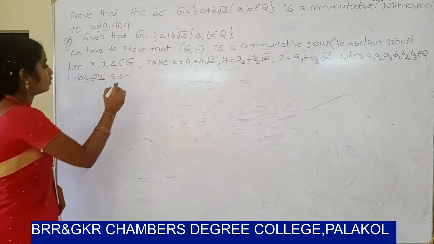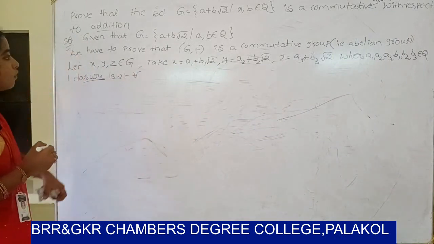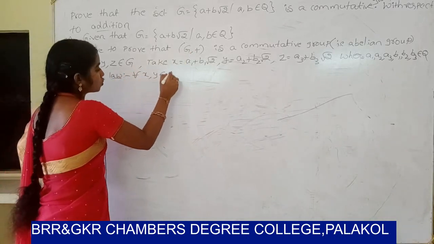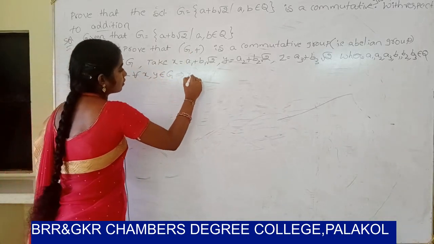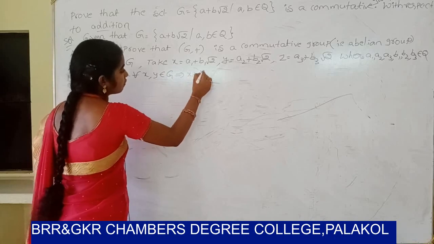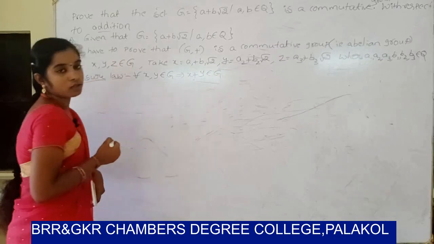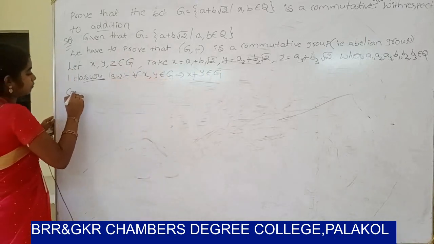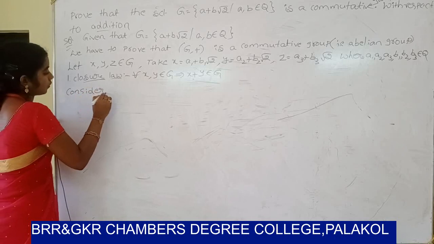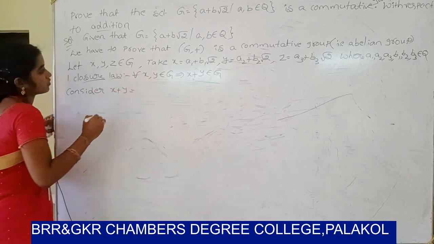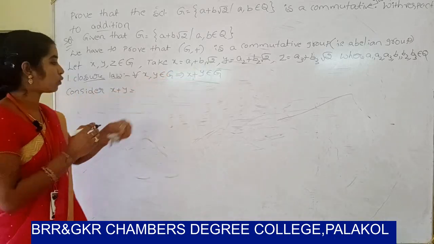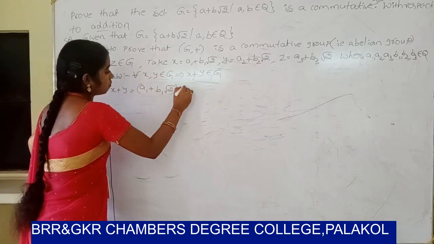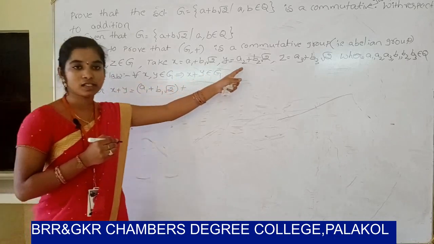Closure law, in general, with respect to addition: for all x comma y belongs to Z, that implies x plus y belongs to Z. So let us consider x comma y belongs to Z. x plus y equal to a1 plus b1 root 2 plus a2 plus b2 root 2.